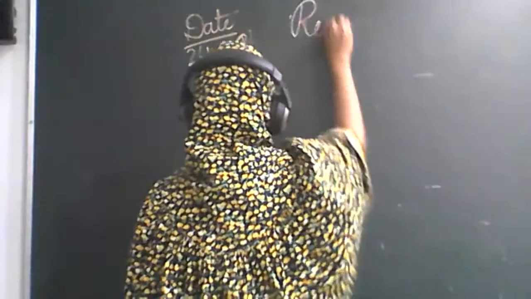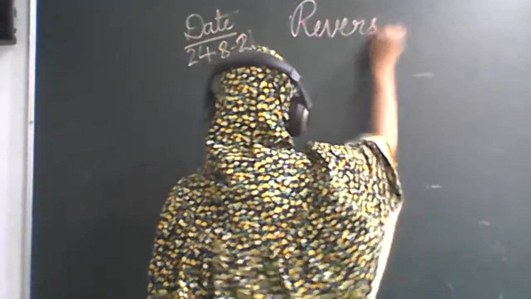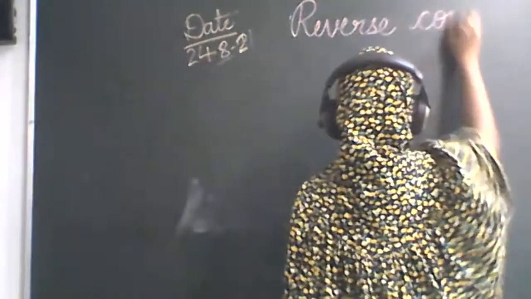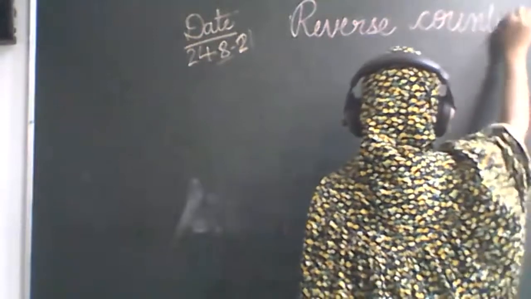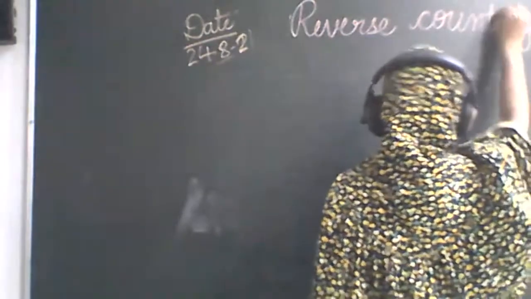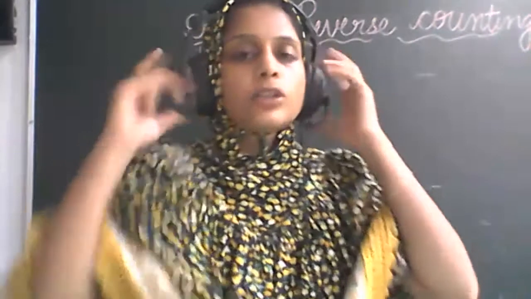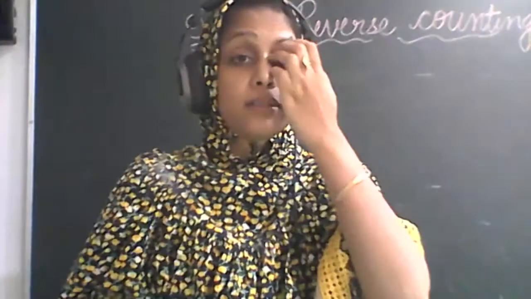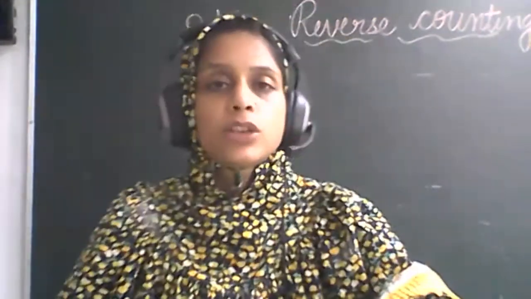Chalo. So what are we going to write? Reverse counting, 10 to 1. So you all have to write reverse counting at least 4 times. Okay? Write the reverse counting in your copy at least 4 times.